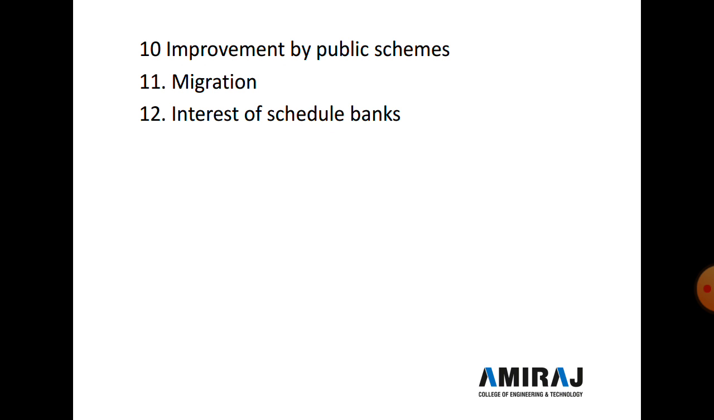The 10th factor which affects the value of the property is improvement by a public scheme. Taking up any public service scheme like water line, sewer line and transportation, etc. in an area will tend to make the area more attractive and will be closely followed by an increase in land value. And 11th is migration. Migration of people to or from the area may increase or decrease the land price.